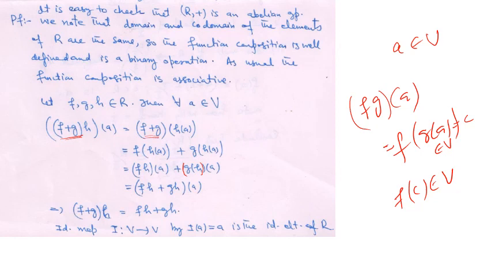And the identity element is the identity map I from V to V by I(a) equal to a, which is the identity element of R. Therefore this End(V) is a ring with identity.